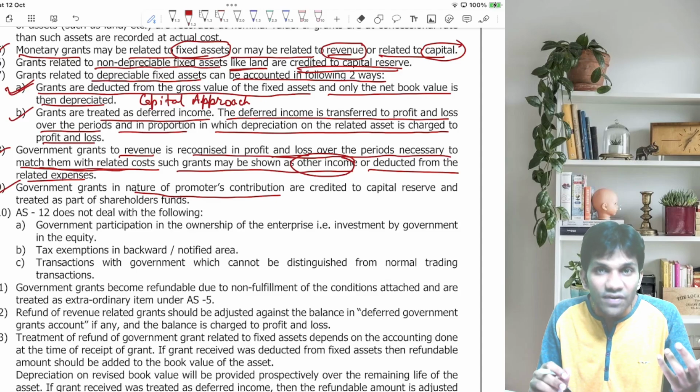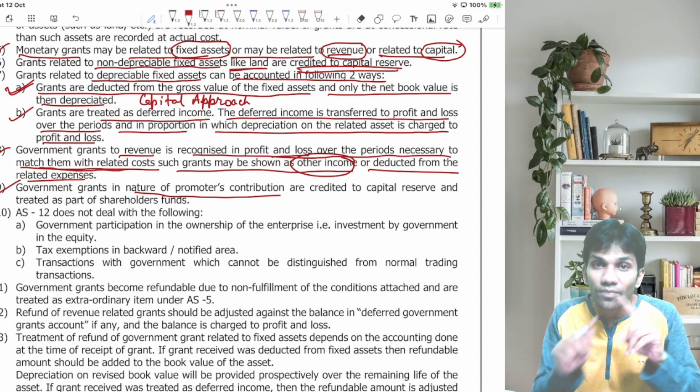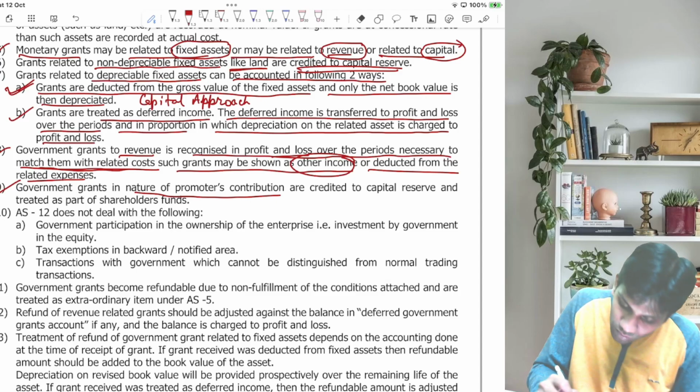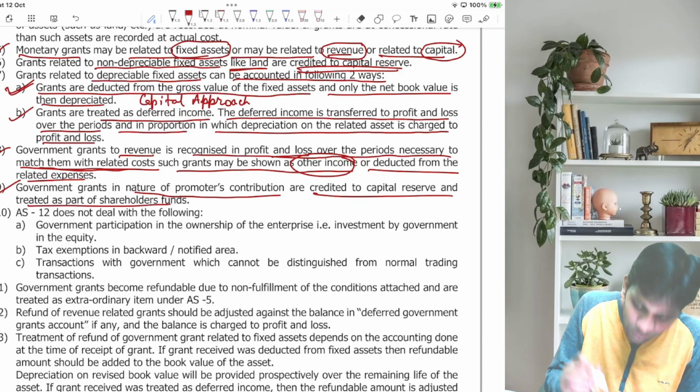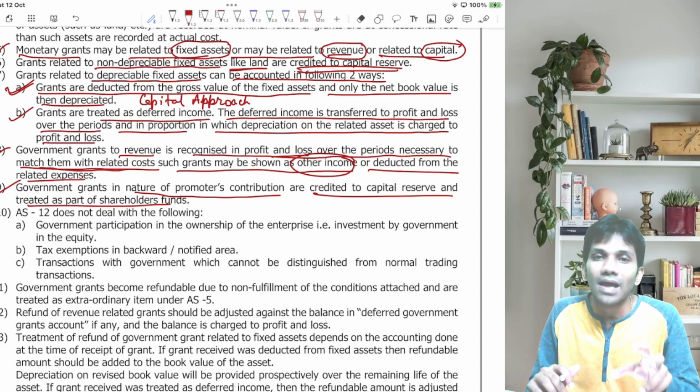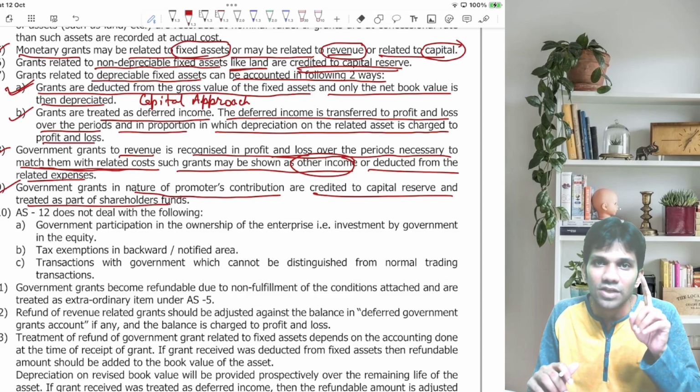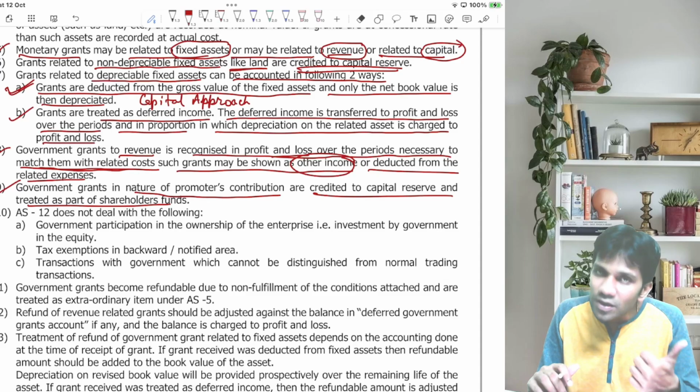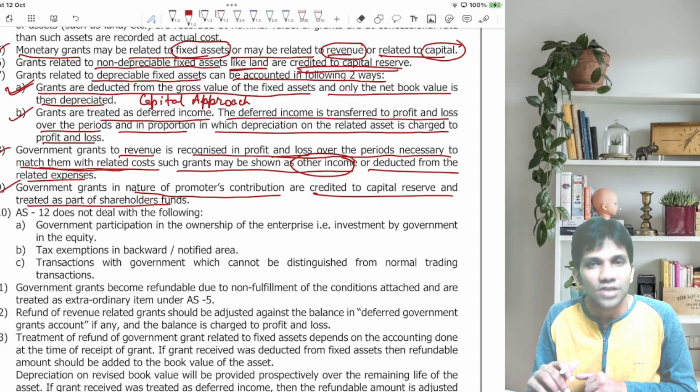So, if any government grant is received in the nature of promoter's contribution, the same should be credited to capital reserve and treated as a part of shareholders' funds, because promoter is nothing but one shareholder of the company. So, any government grant received by a promoter in the nature of promoter's contribution, it should be credited to capital reserve and treated as a part of shareholders' funds.